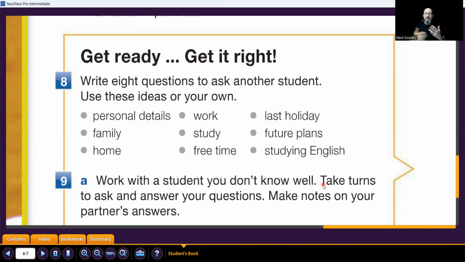About work, about study, free time. What do they do in their free time? Last holiday, what did you do last holiday? Future plans, studying English. So you write some questions. After that, you answer the questions. After that, you make it as a paragraph. Let's say I wrote these questions, then I asked myself and I answered. After that, I say, for example, the same here.